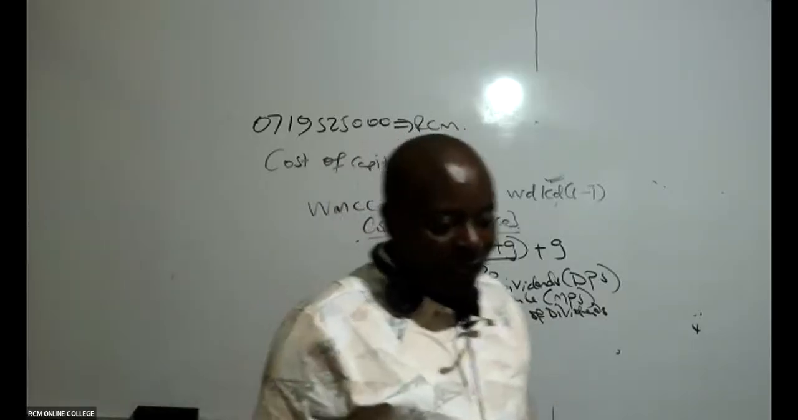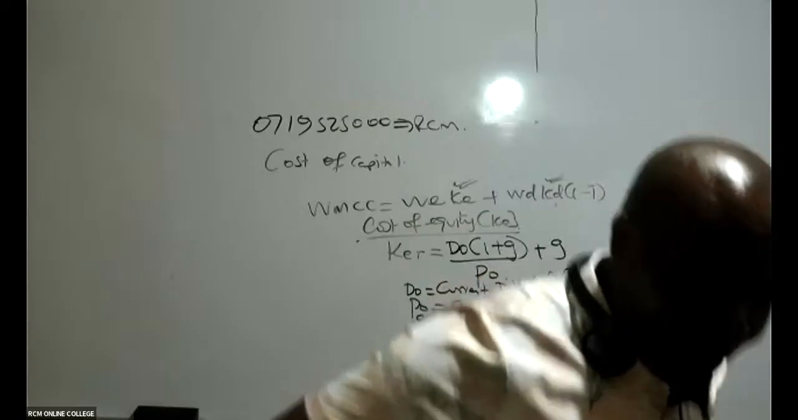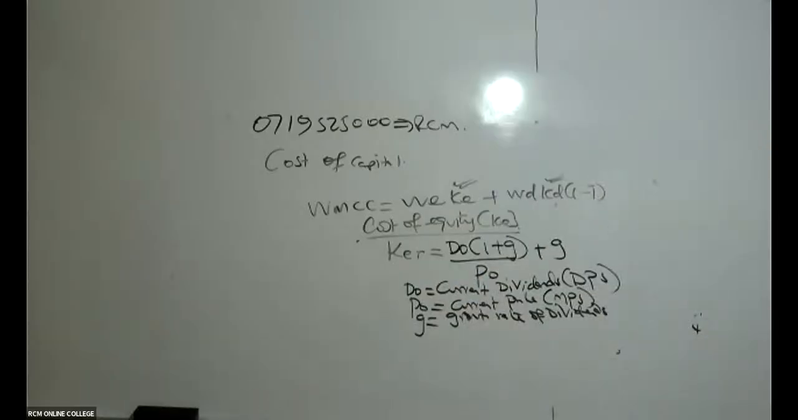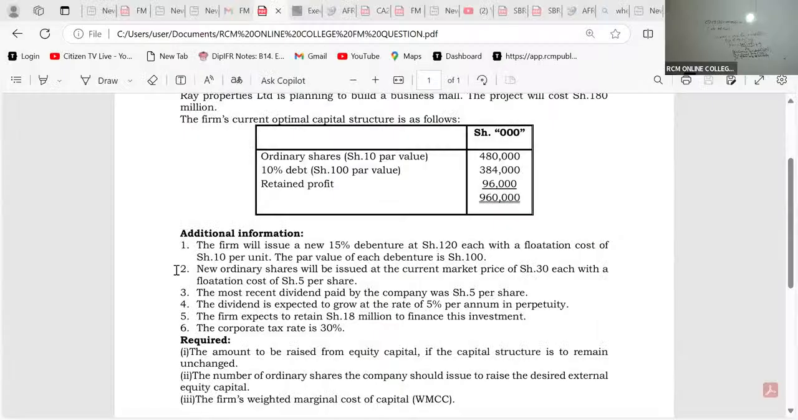Is there somebody who is able to see the current dividends? Dividend discounting model. That's very good. So, ladies and gentlemen, what do we have here? We are told here in note number 2, the new ordinary shares will be issued at the current market price of 30. So that 30 stands for what? Is it DO or PO? It's a market price. So that is PO.